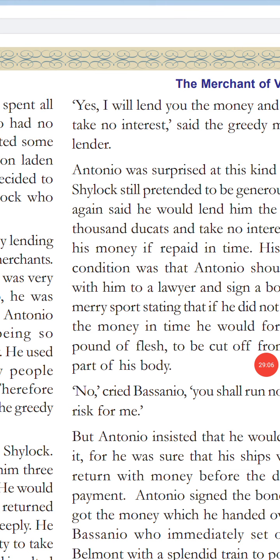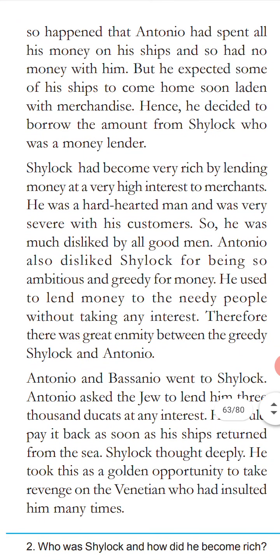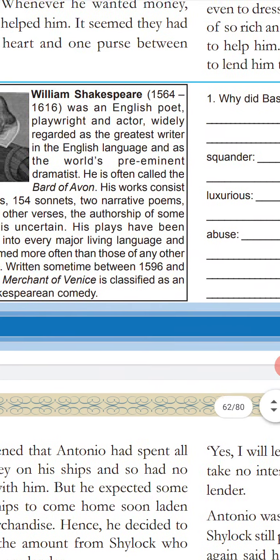Anyway, it was a brilliant story written by William Shakespeare, the father of English literature. We can say he is the head of English literature. William Shakespeare very interestingly and narratively portrayed the pictures of Antonio, Shylock, Portia, and Bassanio here. You must remember the names and the character sketches. This is in the category of Shakespearean comedy, and you must know that also.